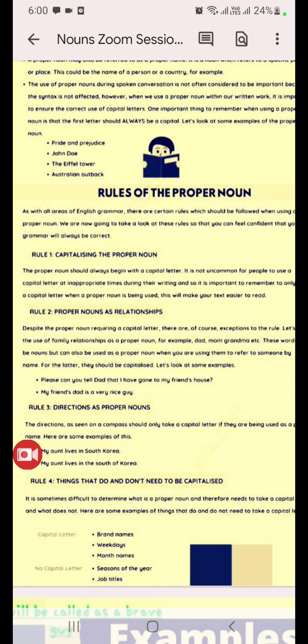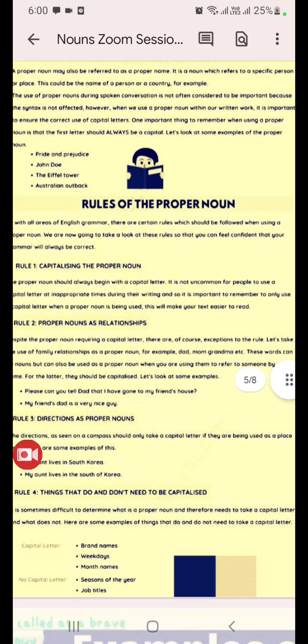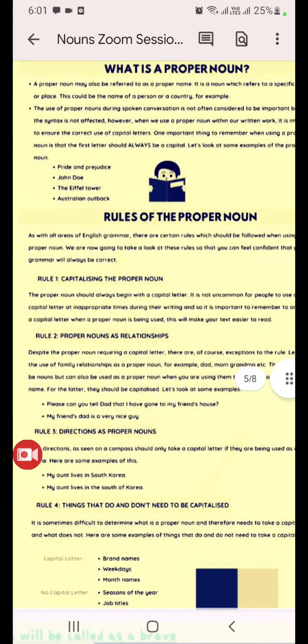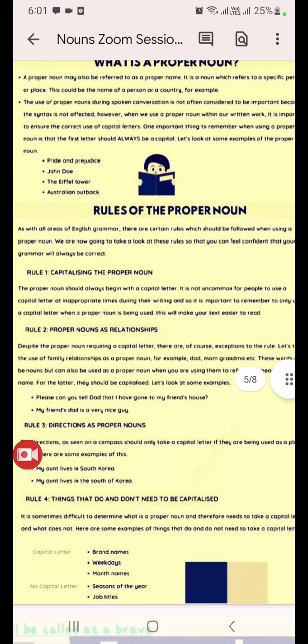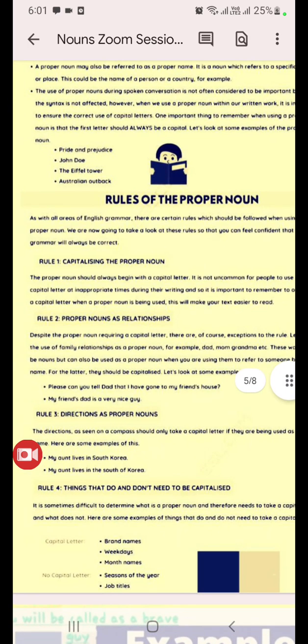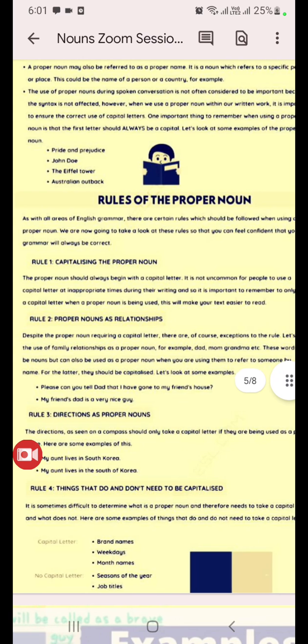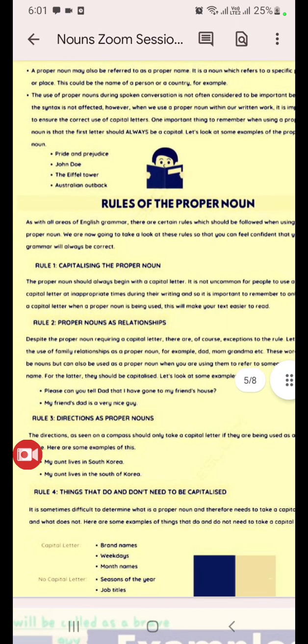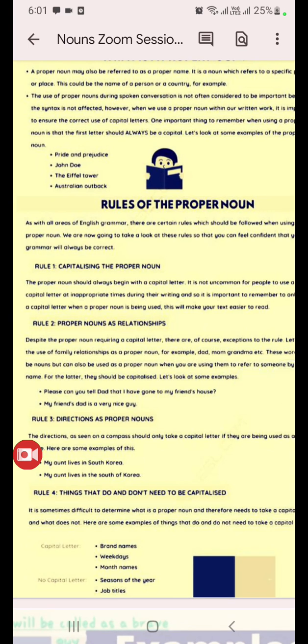Okay, second rule, proper nouns as relationships. Despite the proper noun requiring a capital letter, there are of course exceptions to the rule. Let's take the use of family relationships as a proper noun, for example dad, mom, grandma, etc. These words can be nouns but can also be used as a proper noun. When you are using them to refer to someone by name, they should be capitalized. Let's look at some examples.